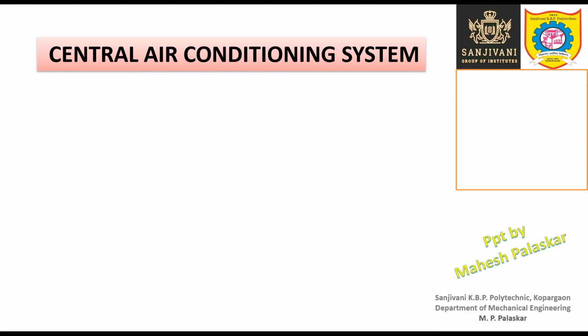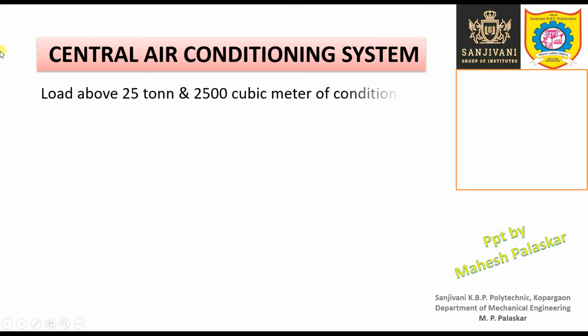But when we are going to air condition a large number of rooms simultaneously, or whenever the cooling load is above 25 ton, or the requirement of conditioned air is more than 2500 cubic meter, in that case we can go for central air conditioning system. In that case, central air conditioning system is affordable.